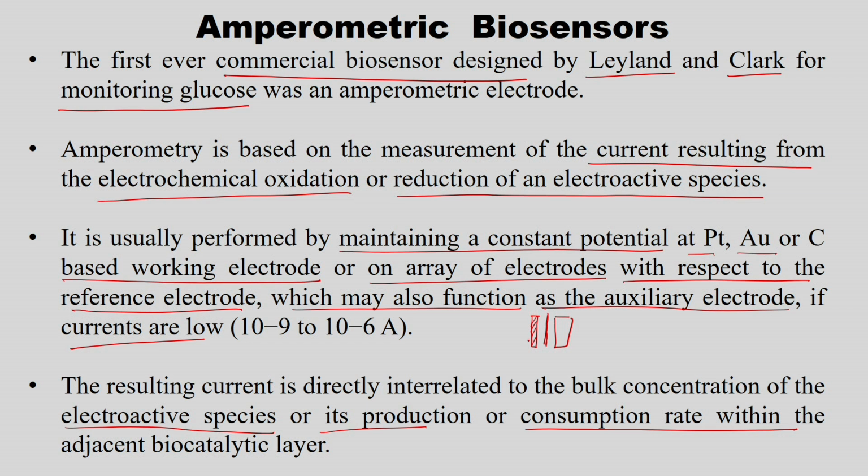So, this working electrode senses the bulk concentration of the electroactive species. Then the resulting current between the two electrodes is given as an amperometric signal, which is further converted into an electrical signal using the transducer.